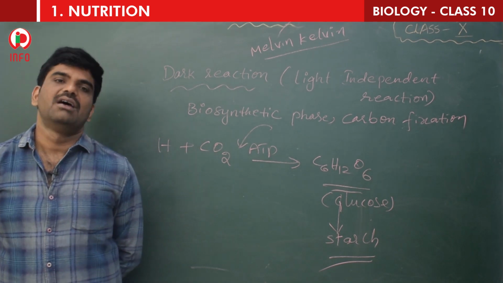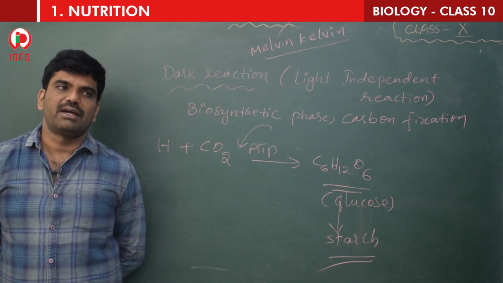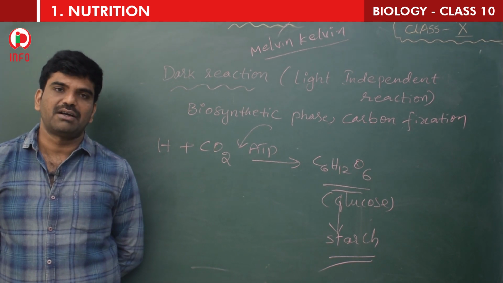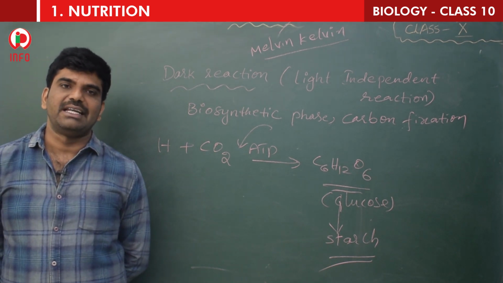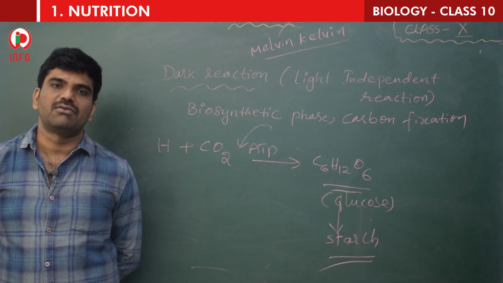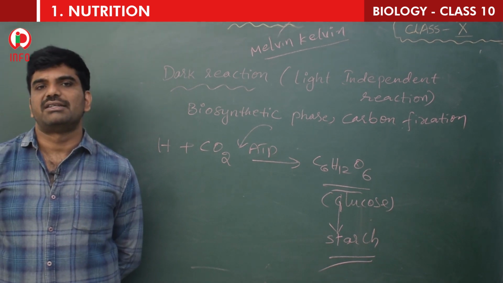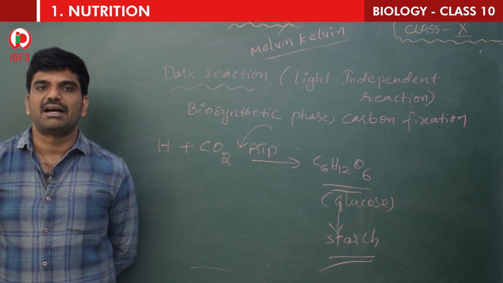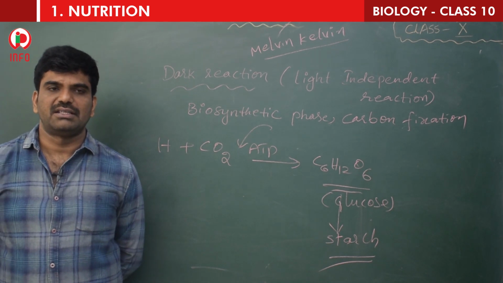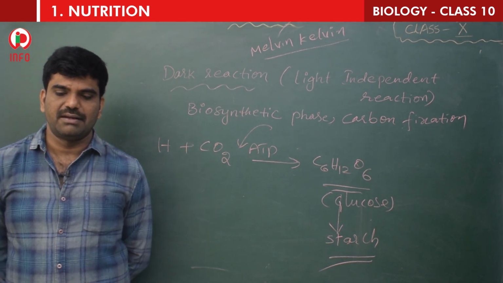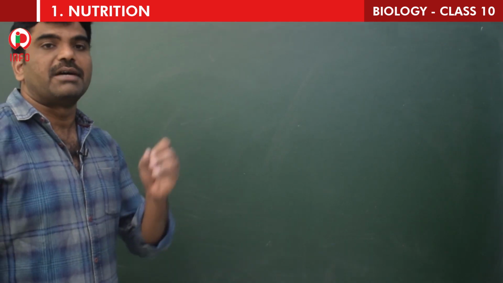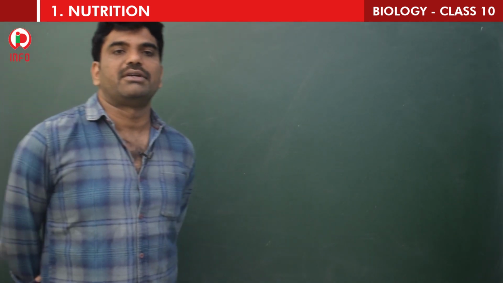That is why it is called carbon fixation. The hydrogen gets combined with carbon dioxide, uses the ATP to form glucose, and this glucose is finally converted to starch. So this is the mechanism of photosynthesis. Children, so far we have seen the first type of nutrition, that is autotrophic nutrition.